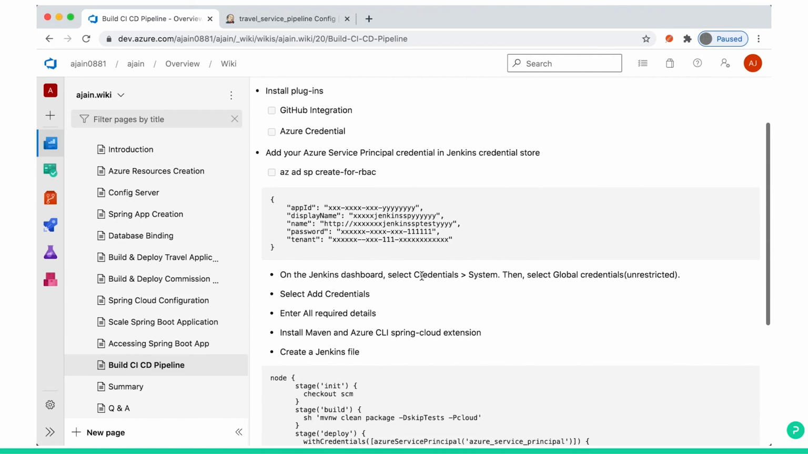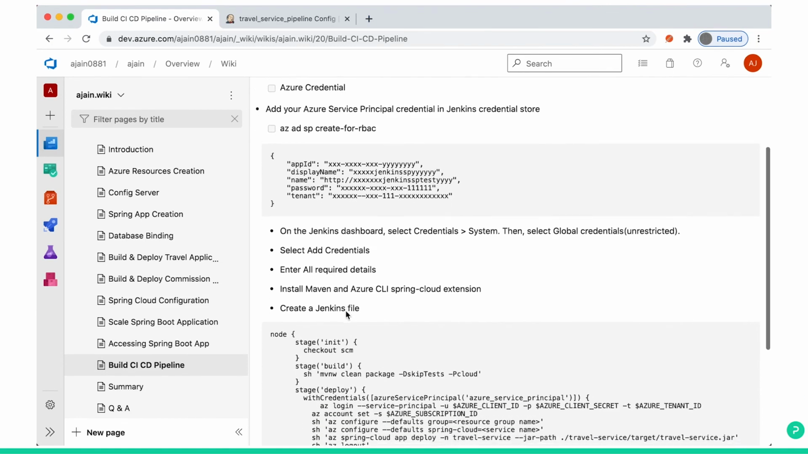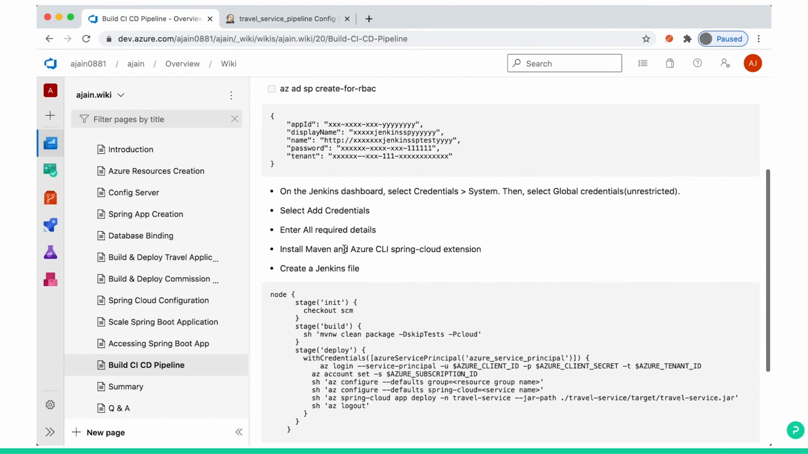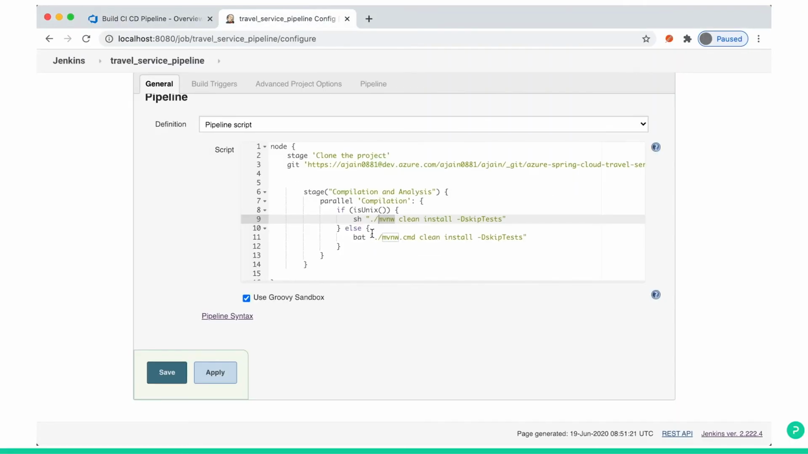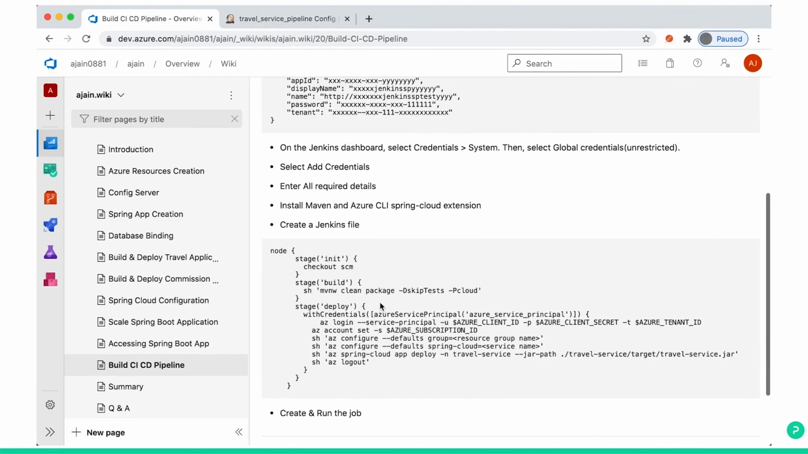On the Jenkins dashboard, select credential system, then select global credential. Add this credential and all required data. Install the Maven Azure CLI Spring Cloud extension if required. Create a Jenkinsfile. You can see this is a sort of Jenkinsfile. I just copy-pasted it into the script itself here. So this is my stage for compilation analysis. In the same way, you can have a stage for deploy here.